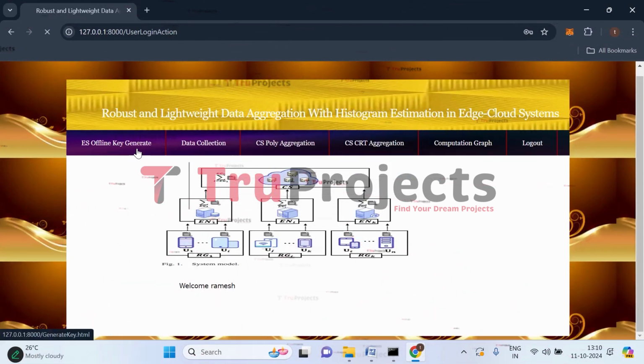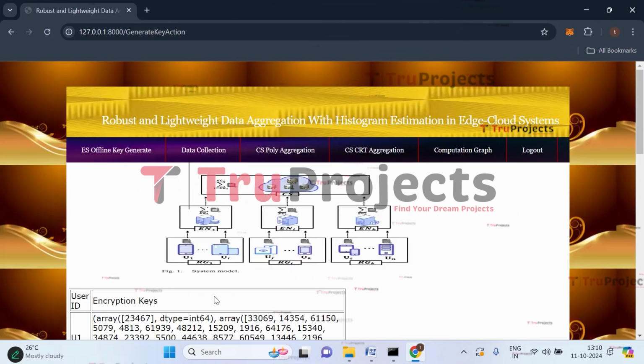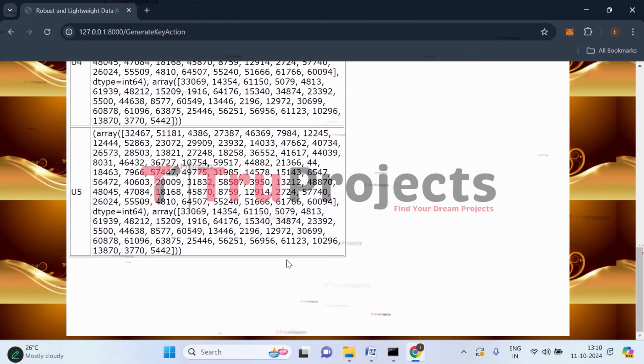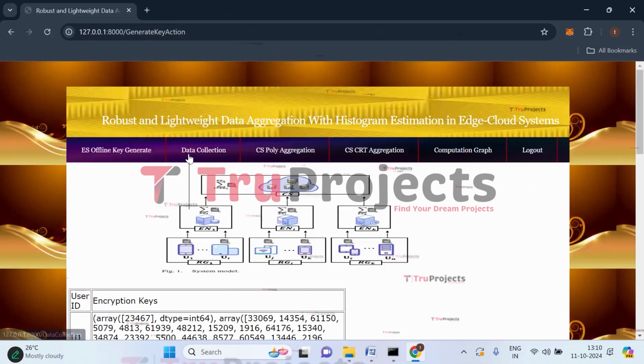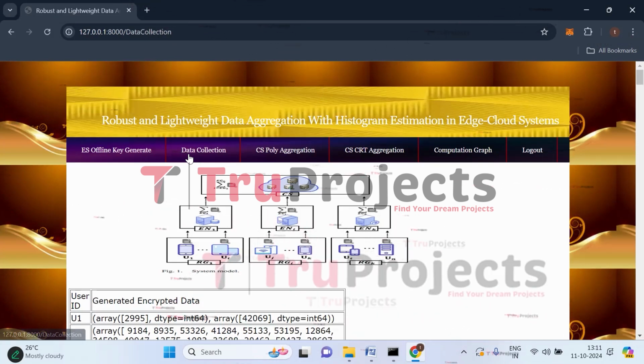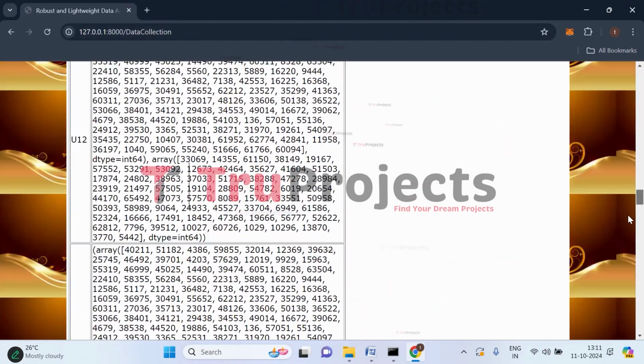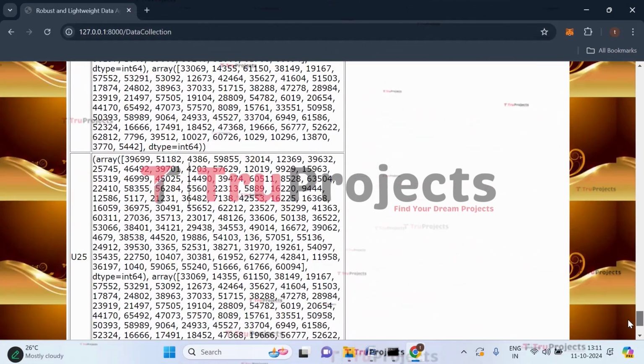Now let's generate users. So let's give 5 more users and click on submit. So here 5 users are generated. Now let's click on data collection. It is taking time because initially we generated 20 users and now we have generated 5 users. So now it will aggregate all those users. So here in total we will have 25 users.